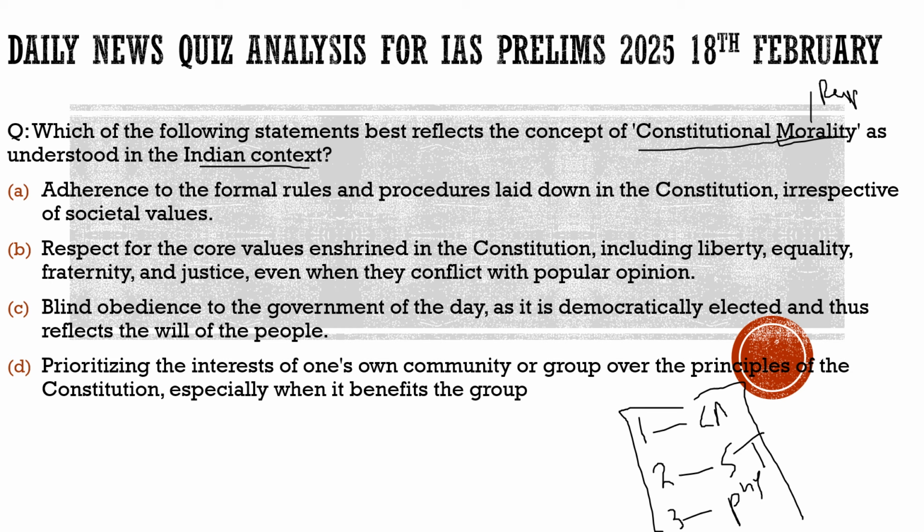For whom? This constitutional morality is for whom? It is for the people of the nation, people of the country. It is for the policymakers, for the government. It is for the institutions. It is for the judiciary. It is for the executive, so that everybody in the country has to respect the constitution. This is, in the simplest terms, what constitutional morality means. So I hope you have got the basic understanding about this term, constitutional morality.